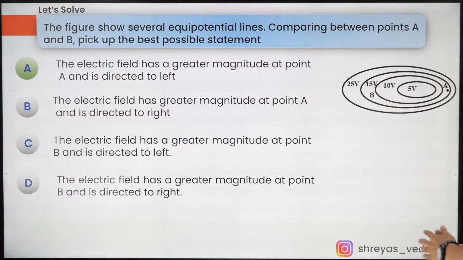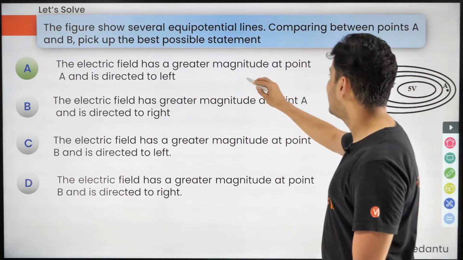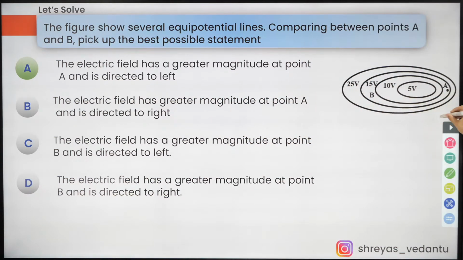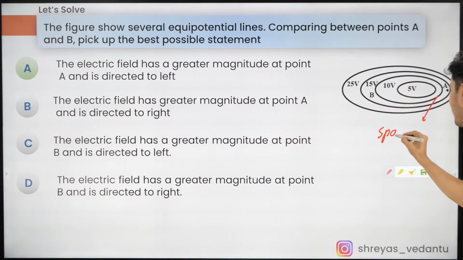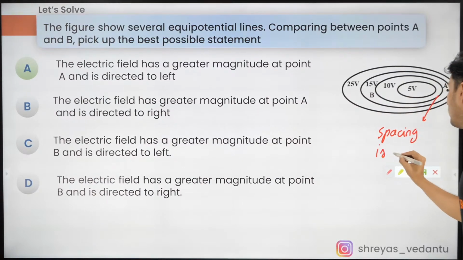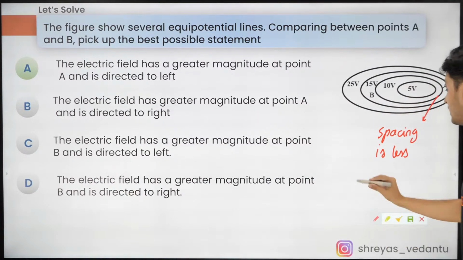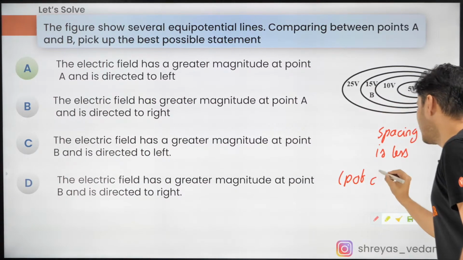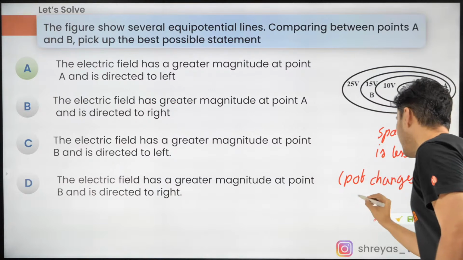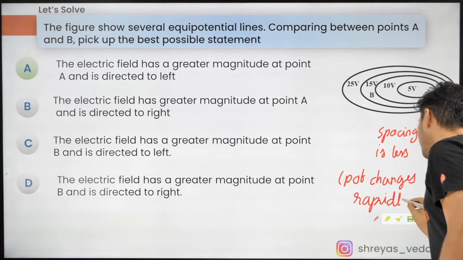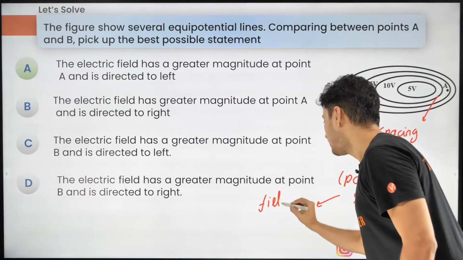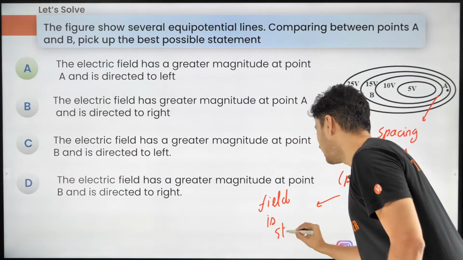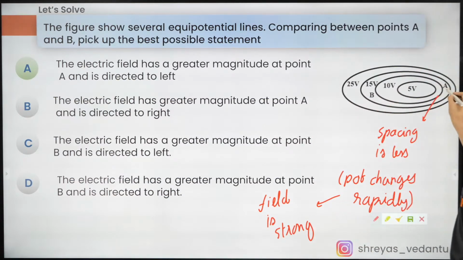Yes, the correct answer is actually A. I'll tell you why it is A. The field is greater in magnitude at point A. Look at these lines, the spacing between them. Over here, the spacing is very, very less. The potential changes rapidly. Whenever potential changes rapidly, the field is strong, correct? The field is very, very strong, and that's what will happen at this point.